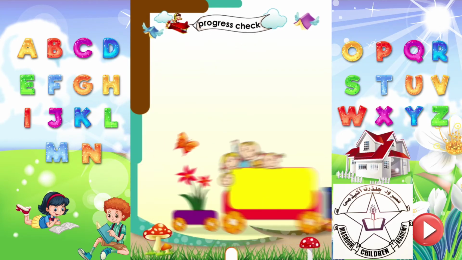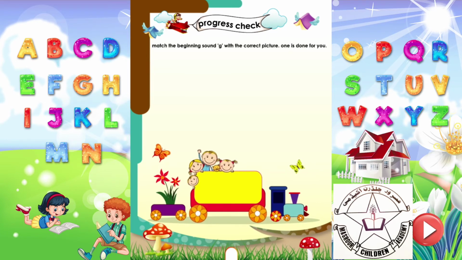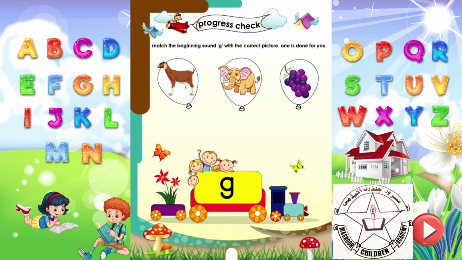Progress check. Match the beginning sound G with the picture. One is done for you. Goat starts with the sound G. Grapes start with the sound G.